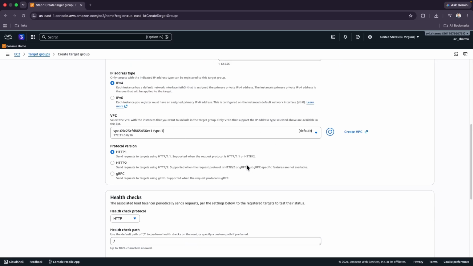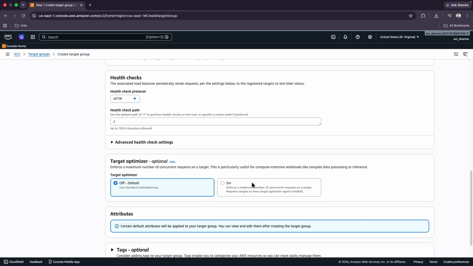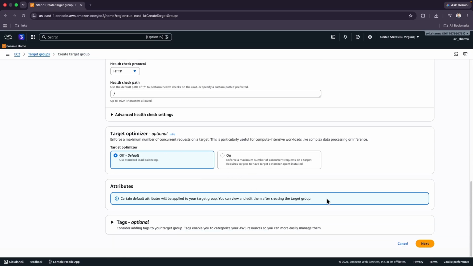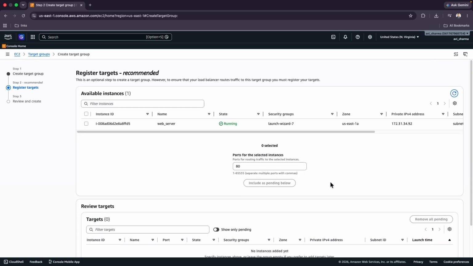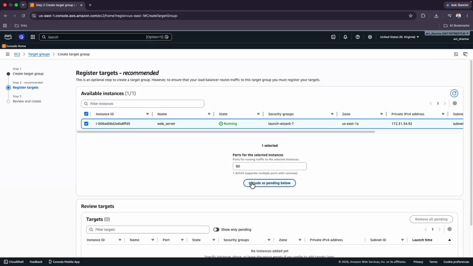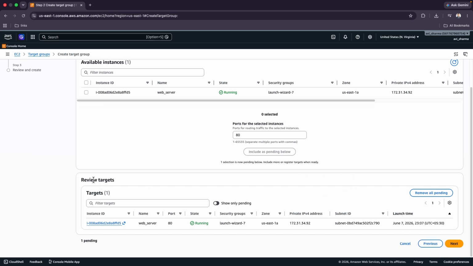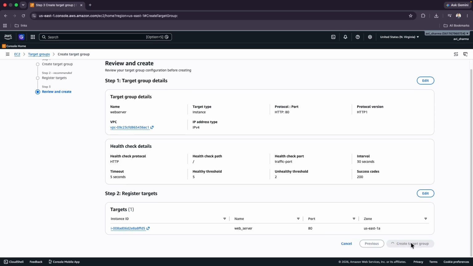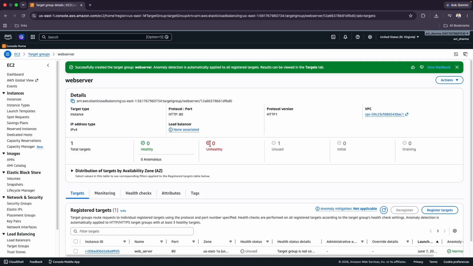So we can keep VPC default, and this is fine. Target optimizer not required. Next, here we can include this, include as pending below. You can see this is like review target, and this is like our instance. I'm just assuming our application is running on port 80. Okay, create target group. So you can see this will be unhealthy because no application is running on port 80, but I'm just showing you how we can integrate our EC2 with ALB with the help of target group.